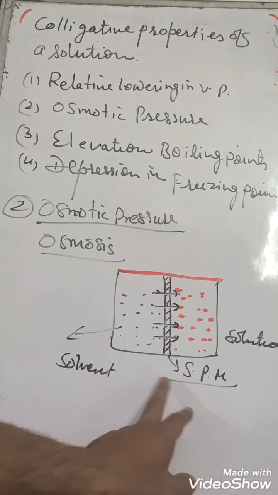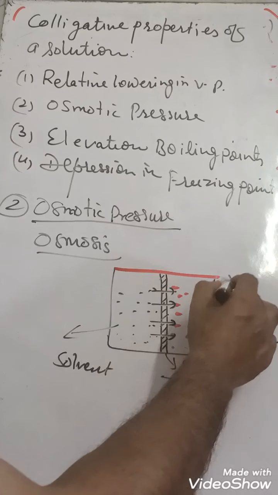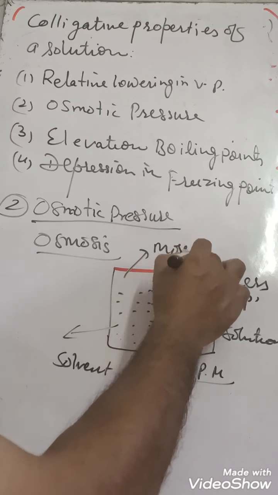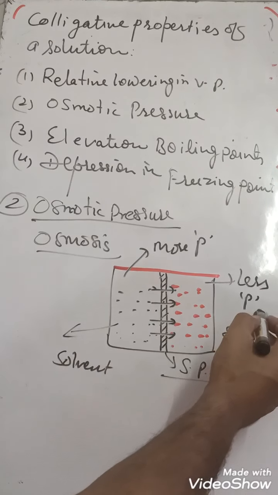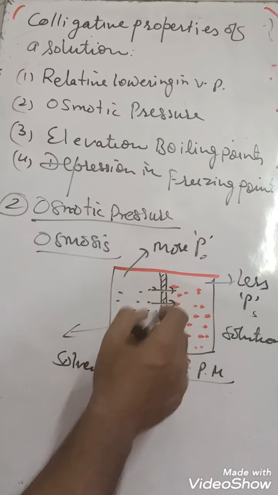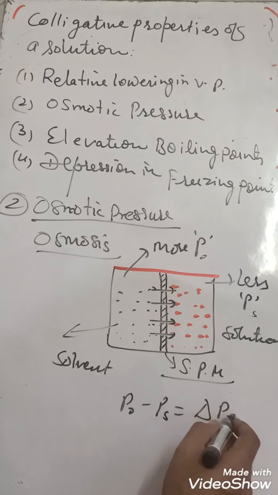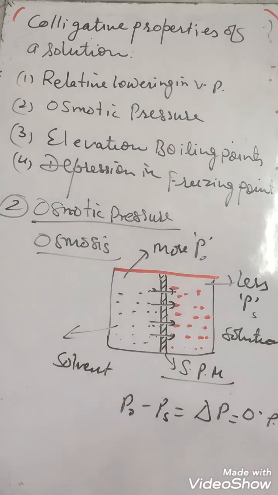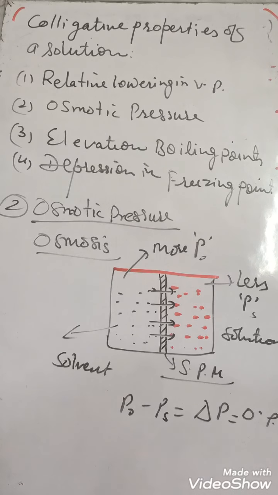Why is this movement taking place? Because of difference in pressure. Here less pressure, here more pressure. Okay, so this difference in pressure, this is solution, this is solvent, this difference in pressure P0 minus Ps, this difference in pressure here is known as osmotic pressure. This difference in pressure is known as osmotic pressure, remember. So what is the definition of osmotic pressure?